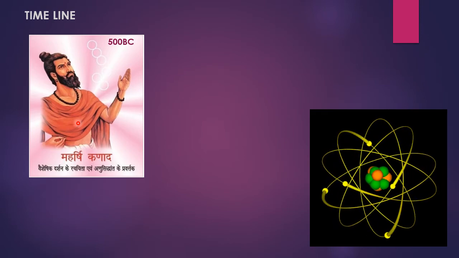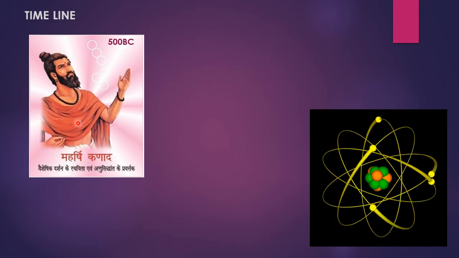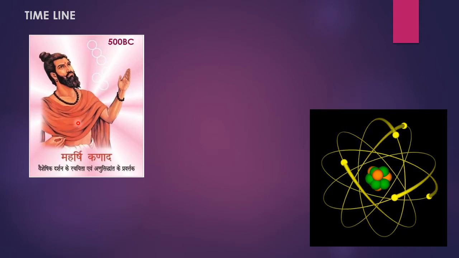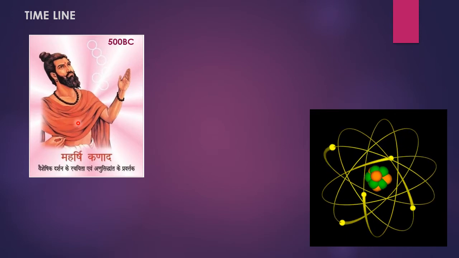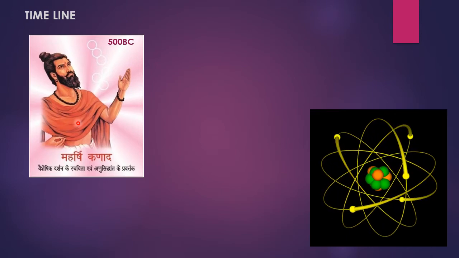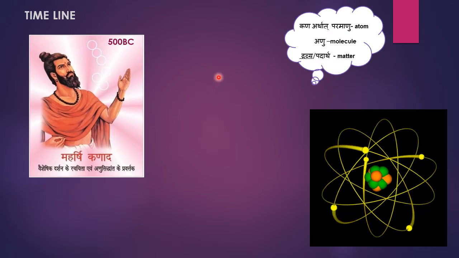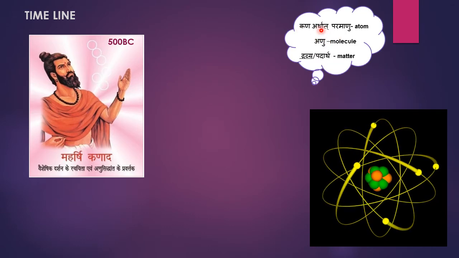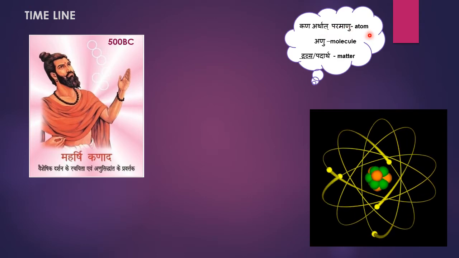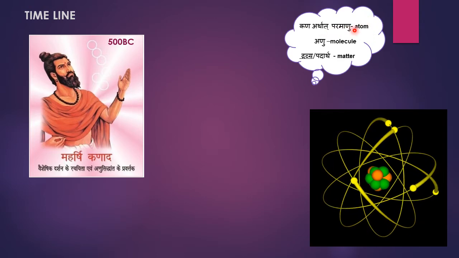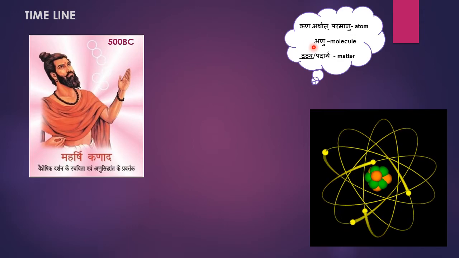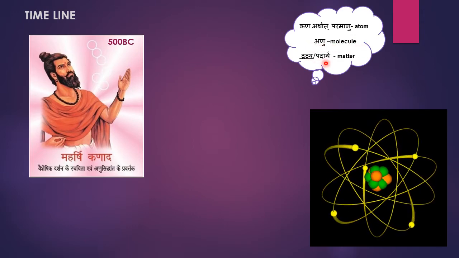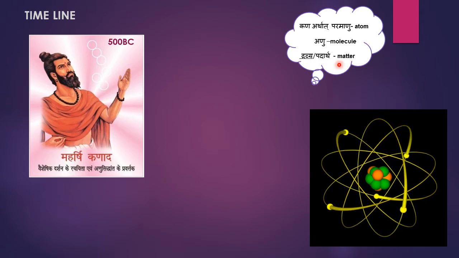Ultimately, a time will come when we shall come across the smallest particle beyond which further division will not be possible. And he named these particles Parmanu or Kan. In Hindi, these particles he called Kan or Parmanu, and in English, they are called atom. And Anu is known as molecule and Dravya or Padarth is known as matter.